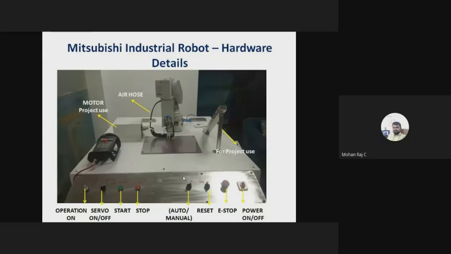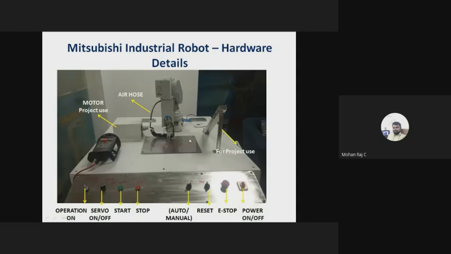How will you test your coding? You have to put it in manual mode. With the help of the teaching pendant, you have to execute your code one by one, right? So for each line, the robot will respond. Suppose you write the code move P1 to P2. If you execute that particular line, the robotic arm will move from P1 to P2. So you can ensure whether your robot is working correctly as per the coding or not. That is the purpose of manual mode.